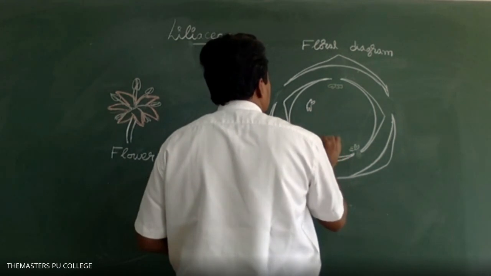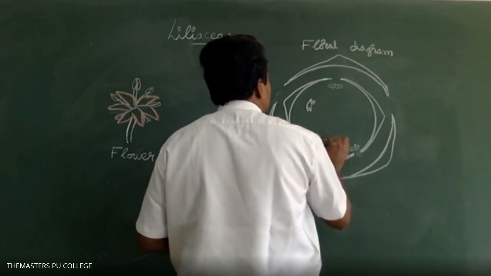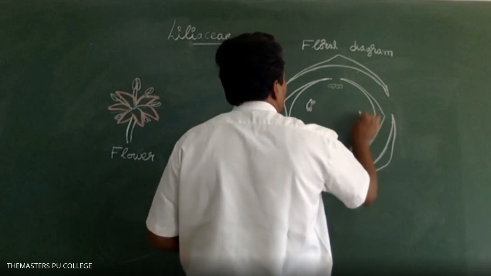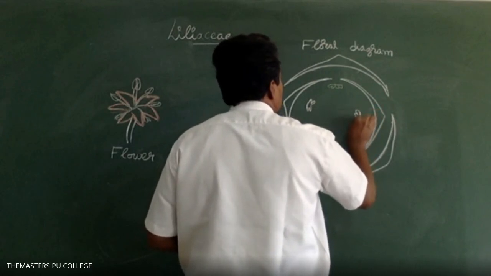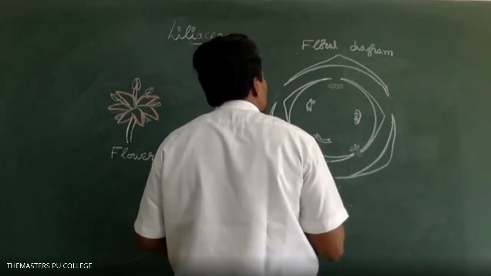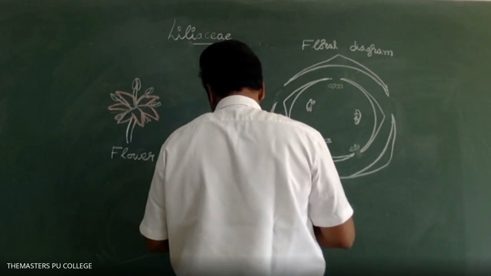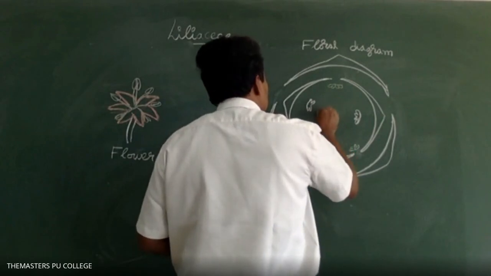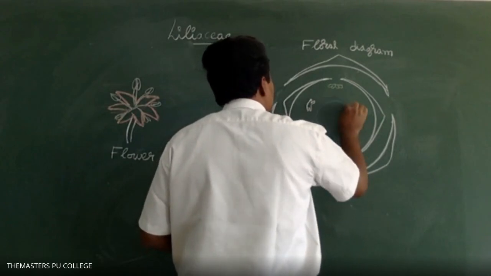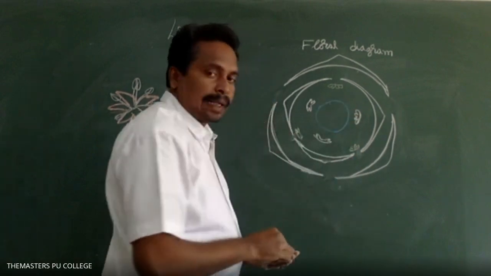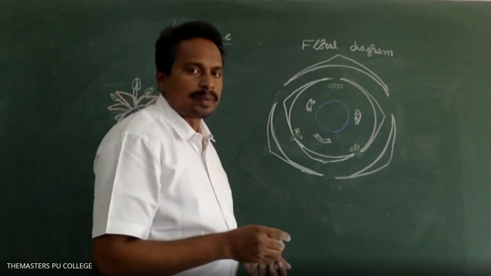Six stamens are present, arranged in two bundles. Three carpels are present in the gynoecium.